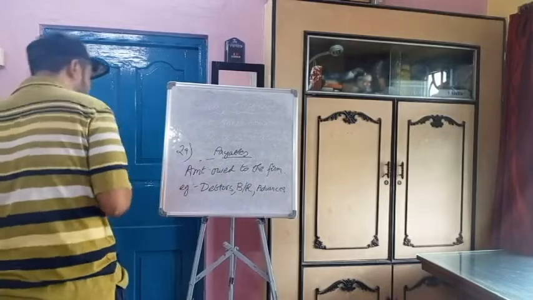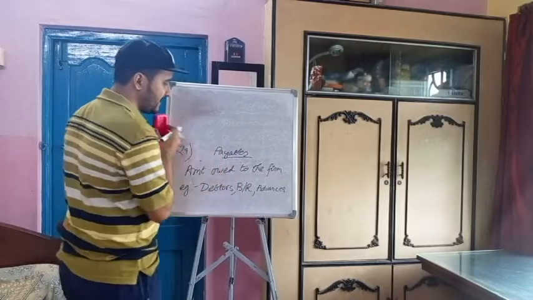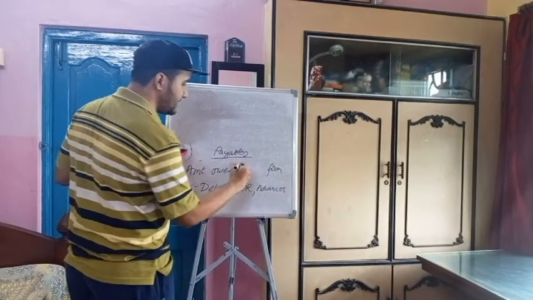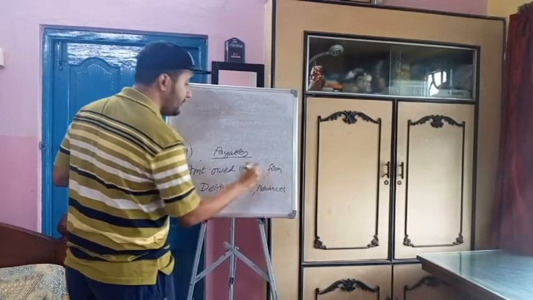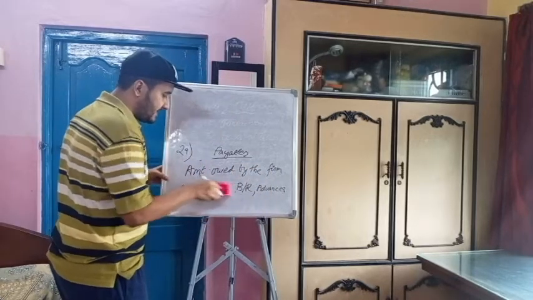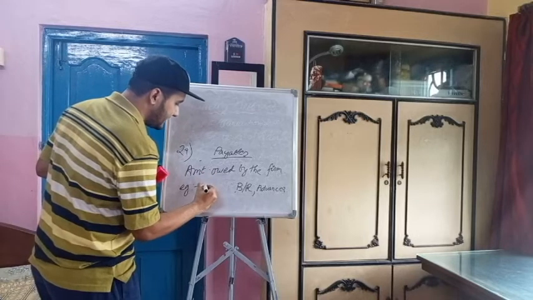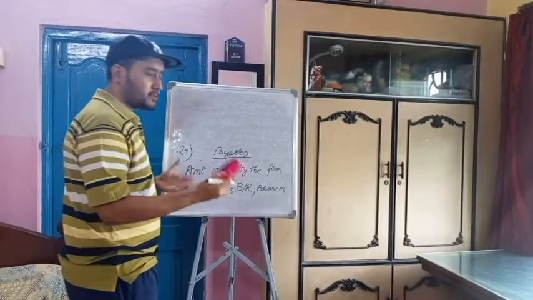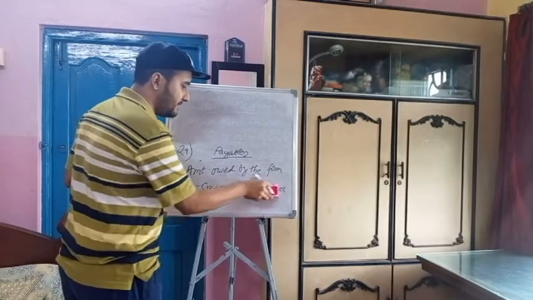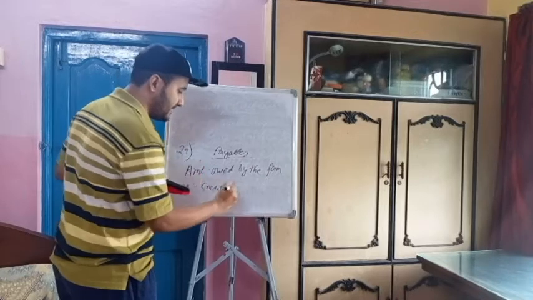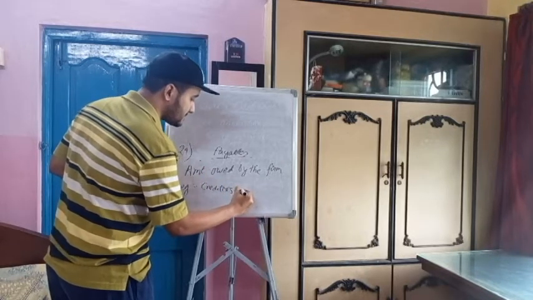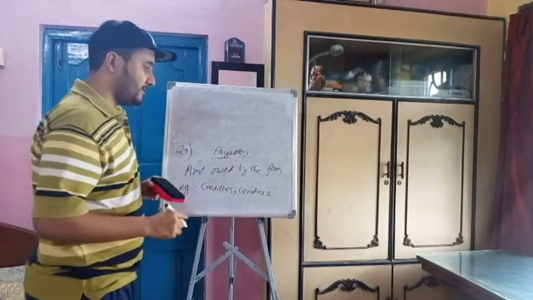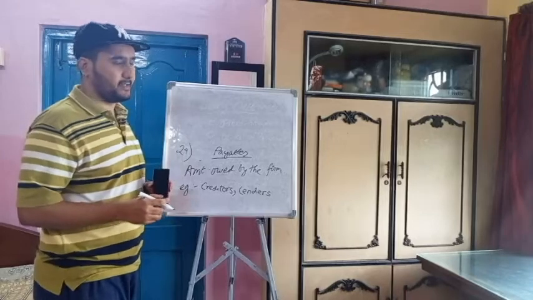This is a short difference. That was amount owed to the firm. Receivables and payables are just the opposite. Amount owed by the firm. That means the firm is to pay. To whom is the firm to pay? The opposite of debtors is creditors. That means from whom we have taken goods or services on credit, we will pay them in the future. That is payables, to be paid. And suppose lenders, they are also a type of credit giving body.